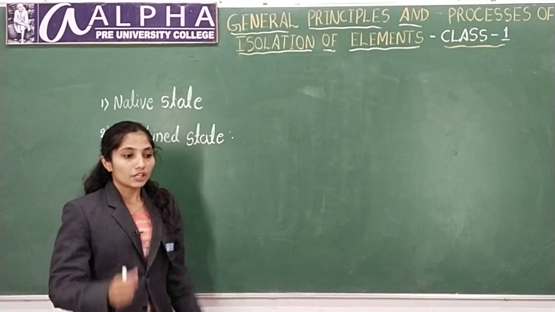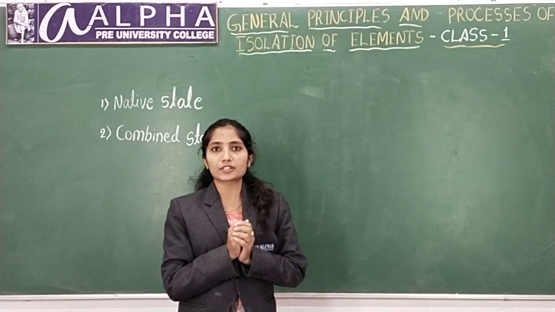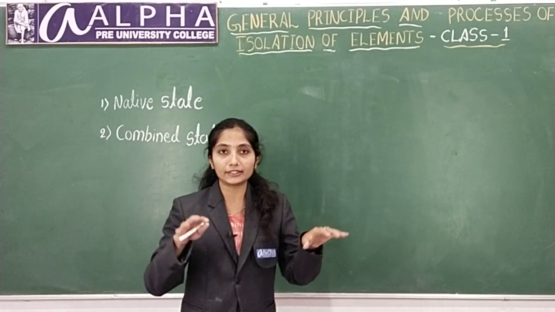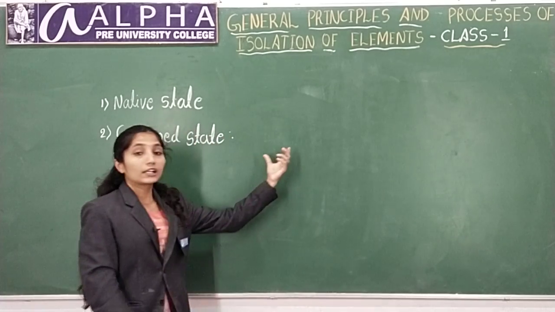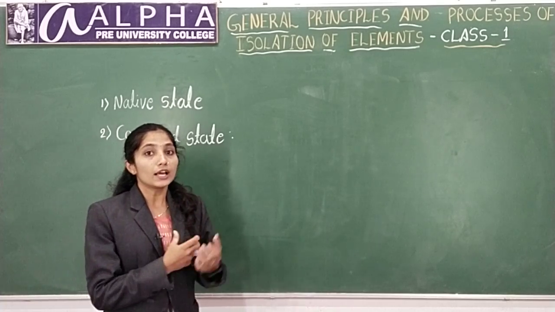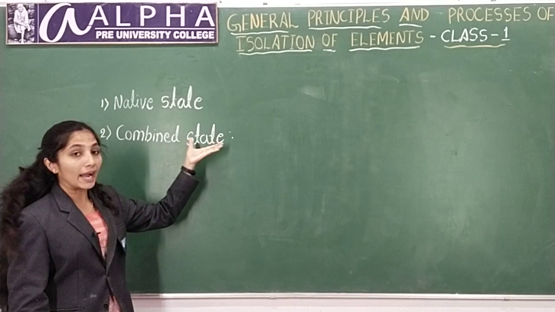Combined state means if the element is reactive, it will react with oxygen or nitrogen or sulfur, or any other elements in the environment, and it will form a compound. It will exist in the form of a compound. Such compounds exist in the combined state.